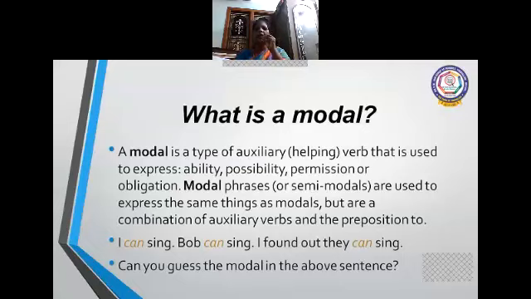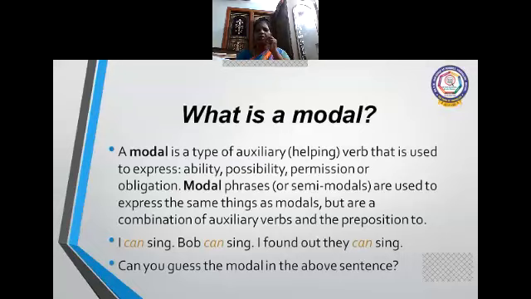What is a modal? A modal is a type of auxiliary or helping verb that is used to express ability, possibility, permission, or obligation.